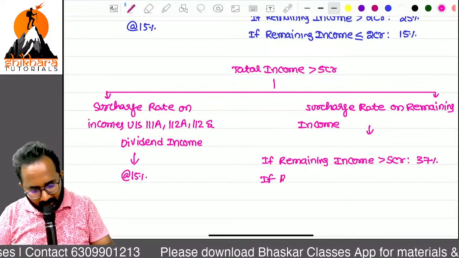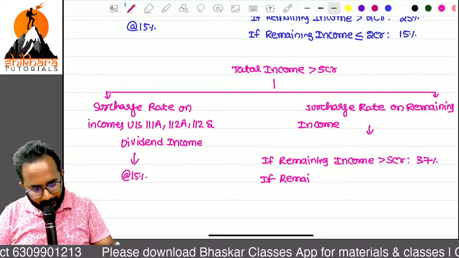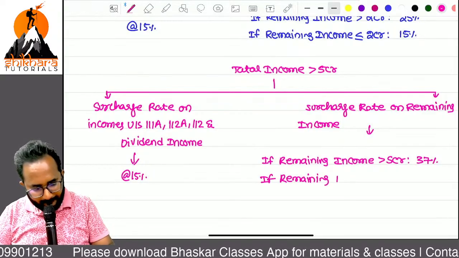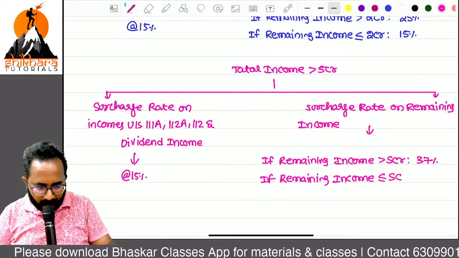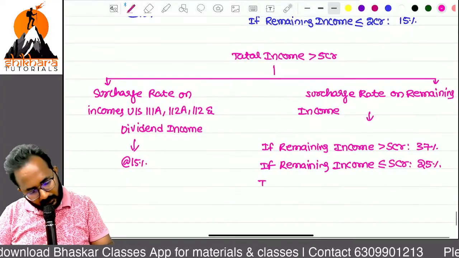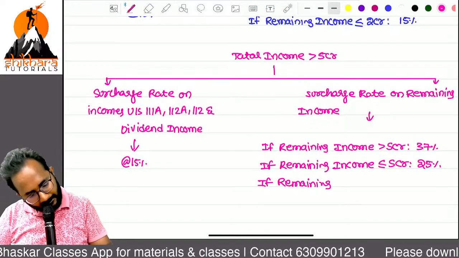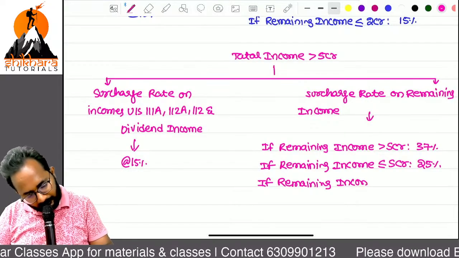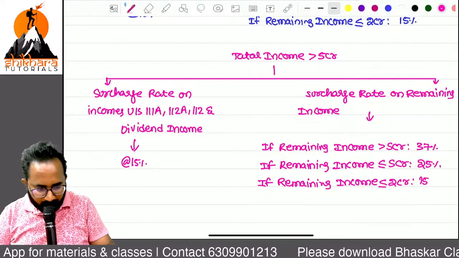If the remaining income is less than or equal to 5 crores, it is 25%. If the remaining income is less than or equal to 2 crores, it is 15%.